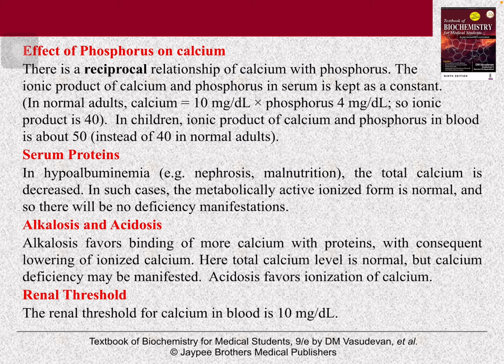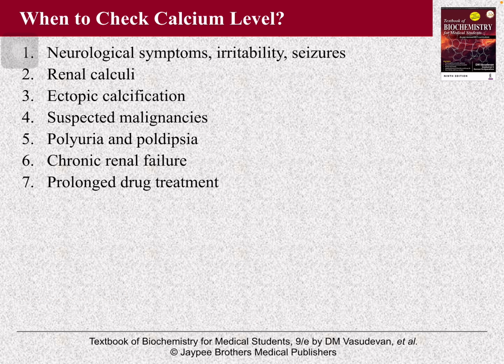Serum proteins. In hypoalbuminemia, the total calcium level is decreased. In such cases, the metabolically active ionized form is normal, so there will be no deficiency manifestations. While in case of alkalosis, it favors the binding of ionized calcium to protein. So the ionized calcium level is low, so deficiency may be manifested. Renal threshold of calcium is 10 mg per deciliter.